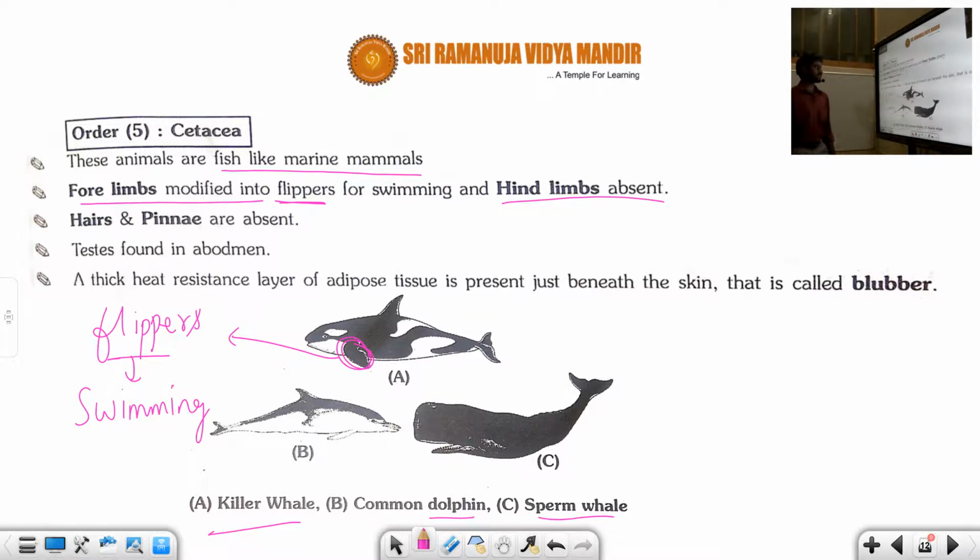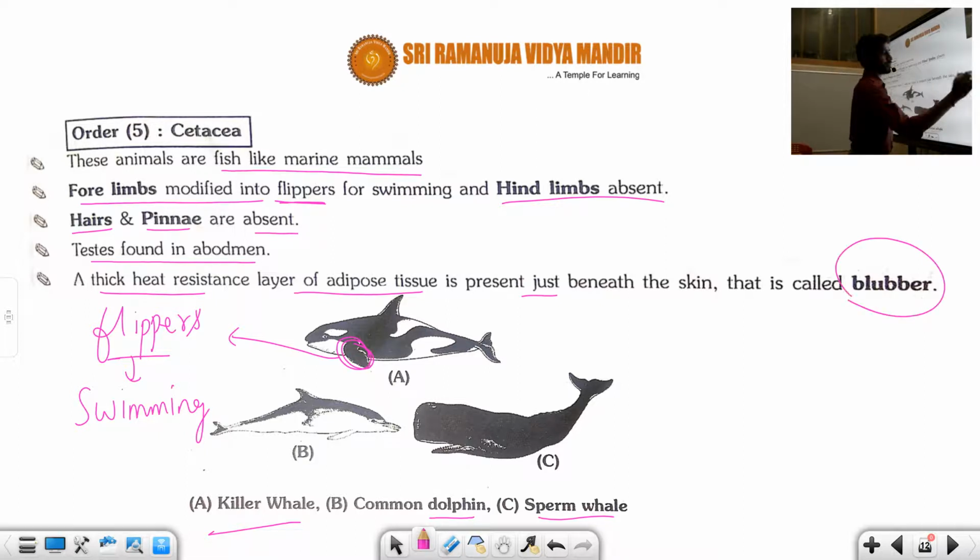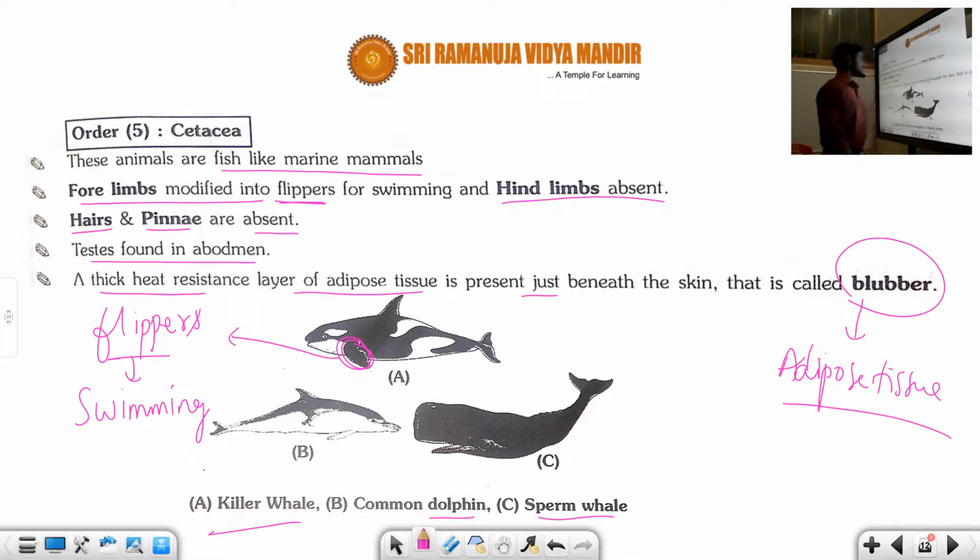Hope you understand this. Another one is that hair and pinna are absent, and the testes are found in the abdomen like the elephant. A thick heat-resistant layer of adipose tissue is present just beneath the skin, which is called blubber. This is a very, very important point. So the blubber is made up of adipose tissue. Very important point, student. What are the common examples? Killer whale, common dolphin and sperm whale.